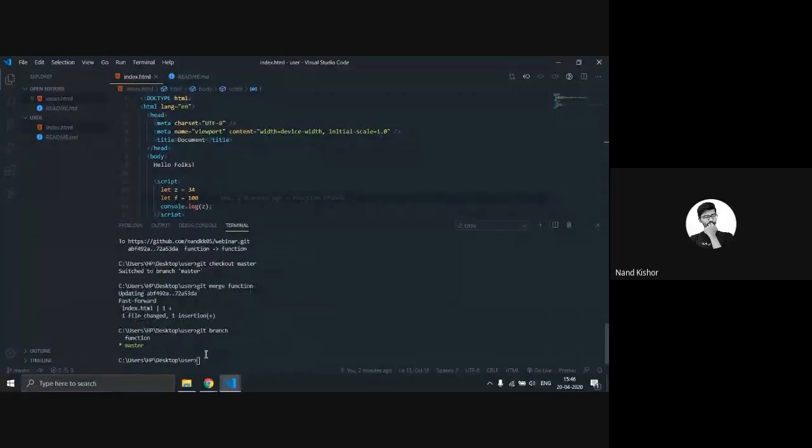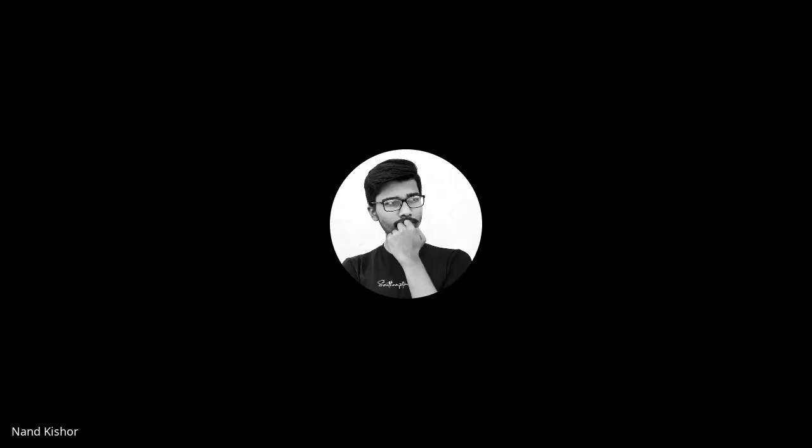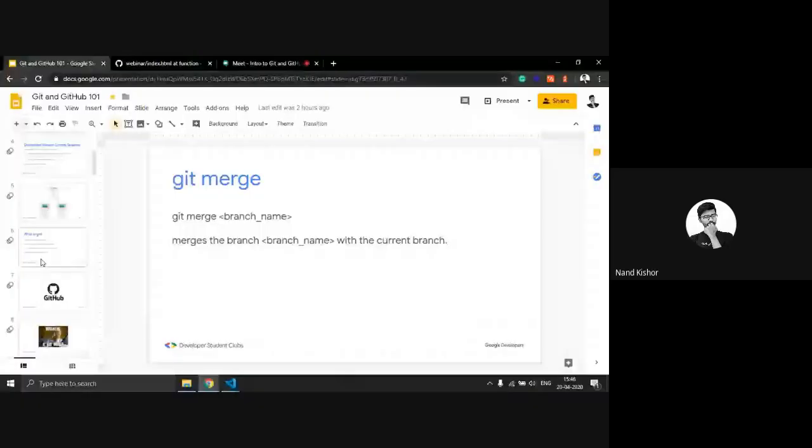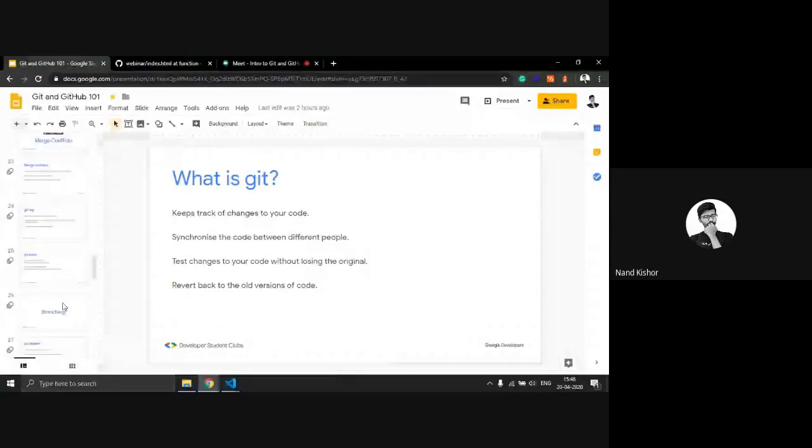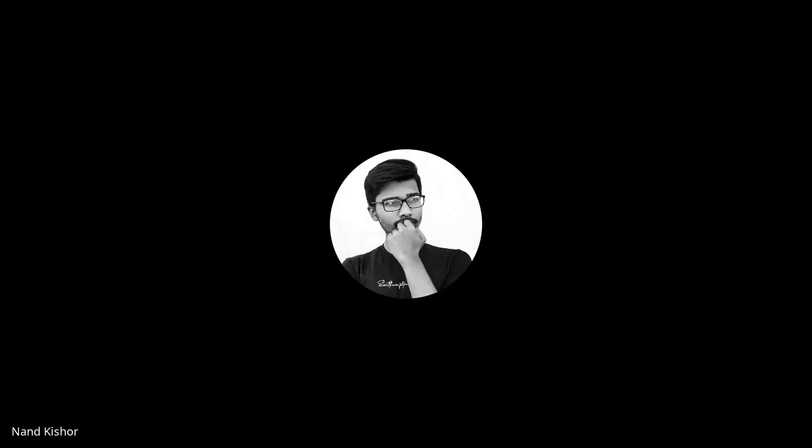Using these branches, you can test out your code without losing the original one. For example, your original code is on the master. You can create a different branch to test out your features. That's why I mentioned earlier that you can test changes to your code without losing the original one. Your master branch stays as it is, and you can create different branches for testing, like the one we just created, named function. After testing, you can merge your code into the master branch.